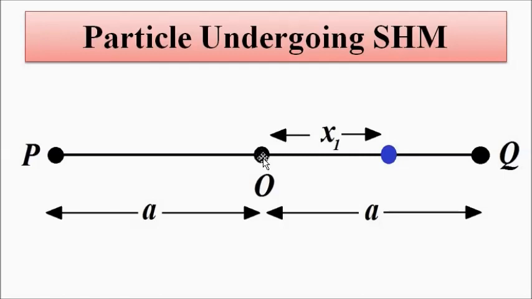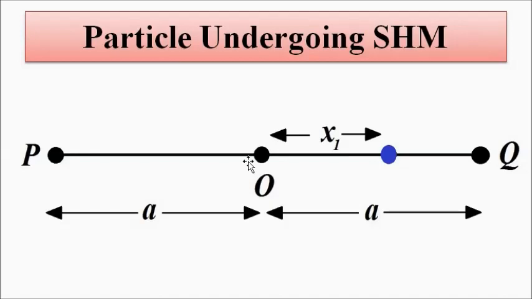It can move from O to P, then go to Q crossing O, and again return back to O, or it can move first from O to Q. The point I'm trying to make is that no matter in which direction it goes first, it has to first reach one extreme position, be it P or Q. Then from that extreme position it has to reach the other extreme, either from P to Q or from Q to P, and then it has to finally return to the central equilibrium position.